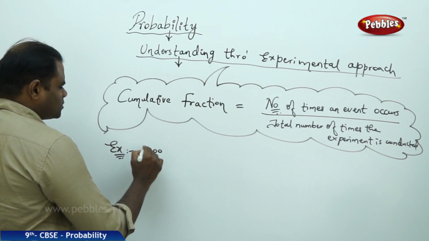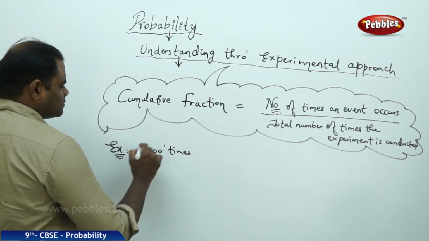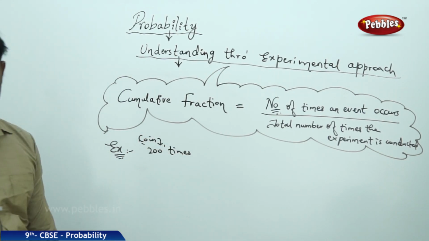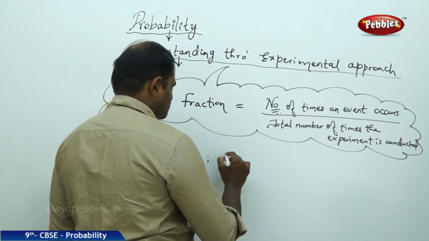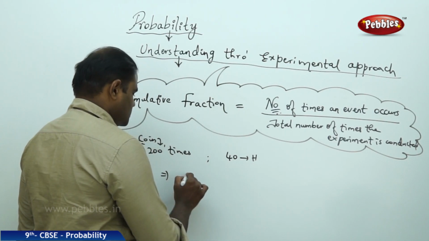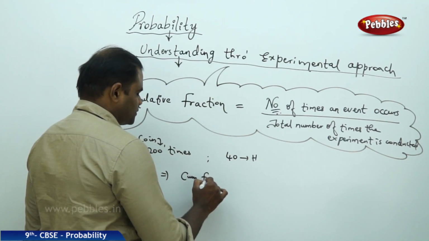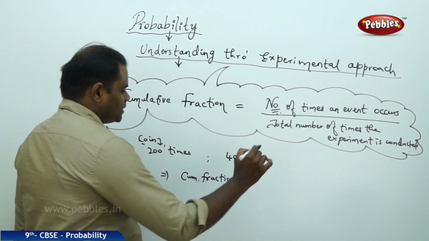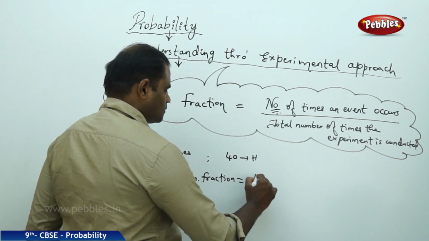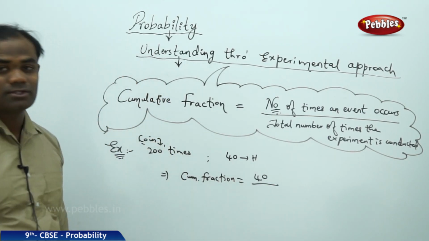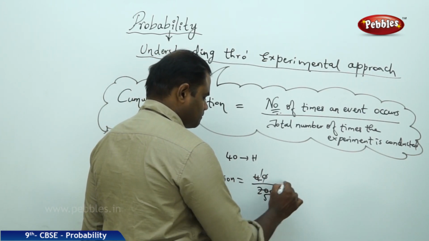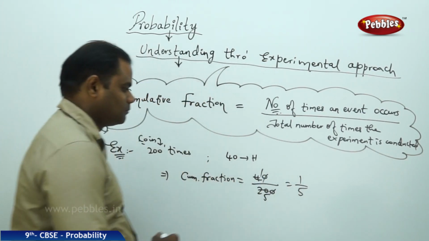For example, if a coin is tossed 200 times, and I get a head 40 times, that implies my cumulative fraction is nothing but the number of times I get a head, which is 40, by the total number of times I toss the coin, which is 200, which is 1/5.